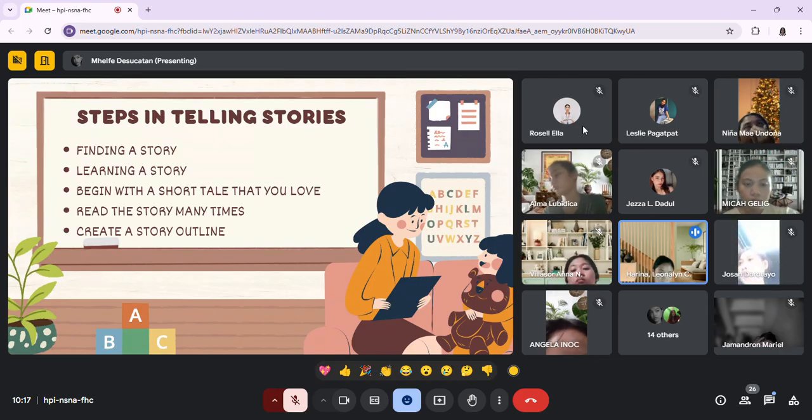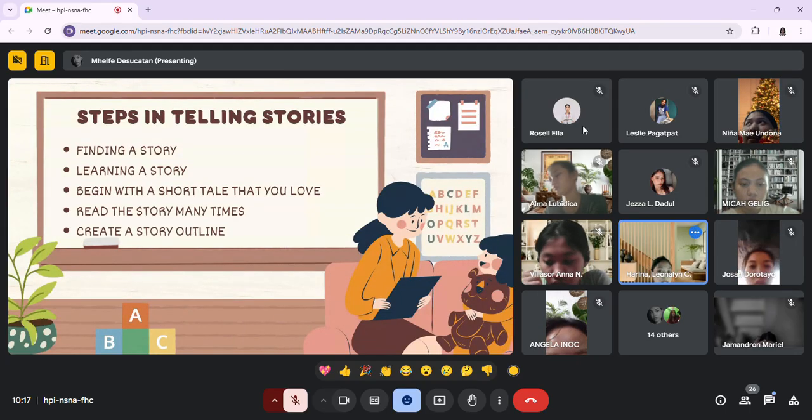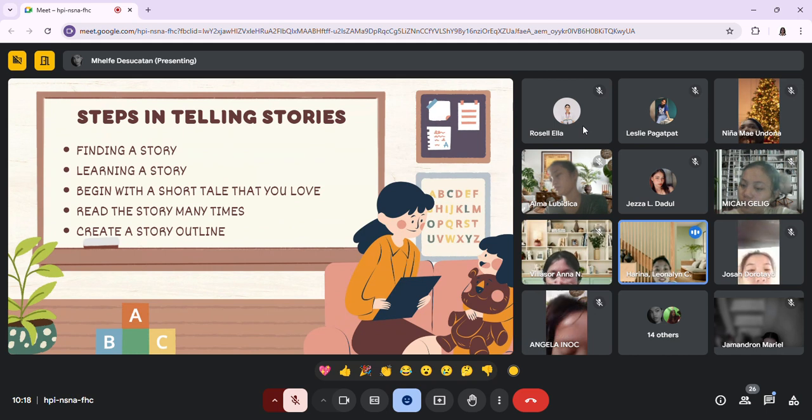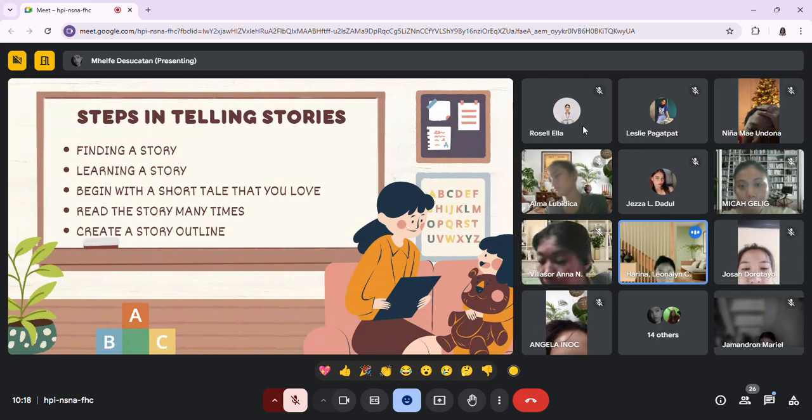So the third one is begin with a short tale that you love. So it means that you have to start your storytelling session with a short story that you personally enjoy, because when you are passionate about that story, your enthusiasm will naturally shine through, and it can also captivate the young audience. So for example, before you start with your discussion, you could start with a short story about a curious little water droplet.